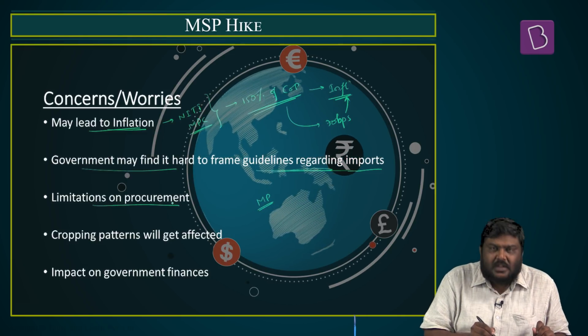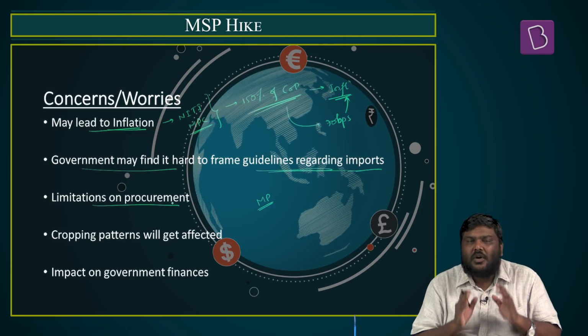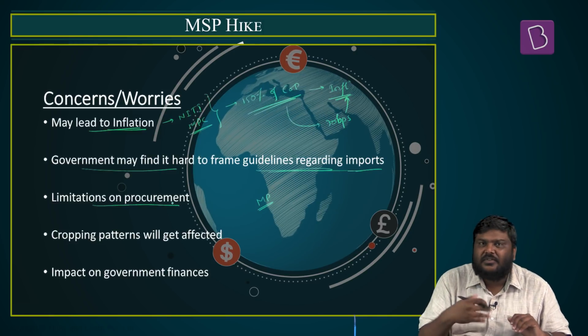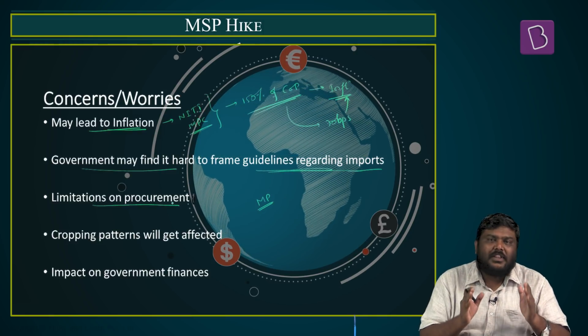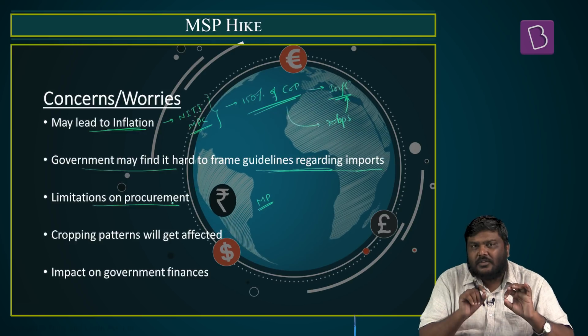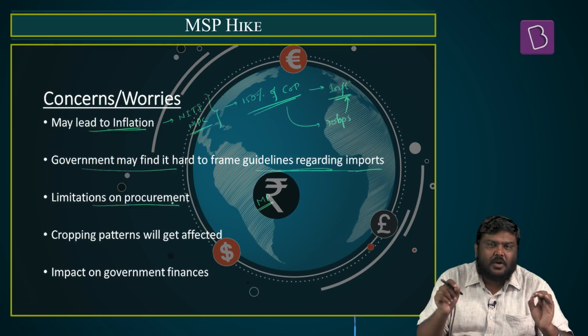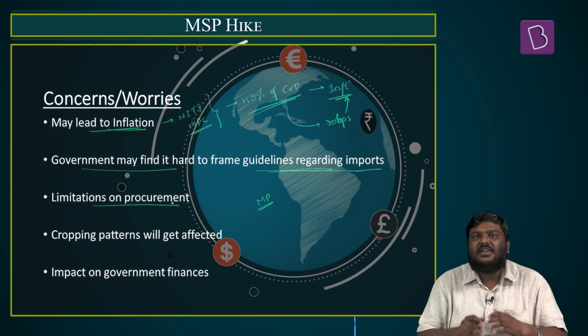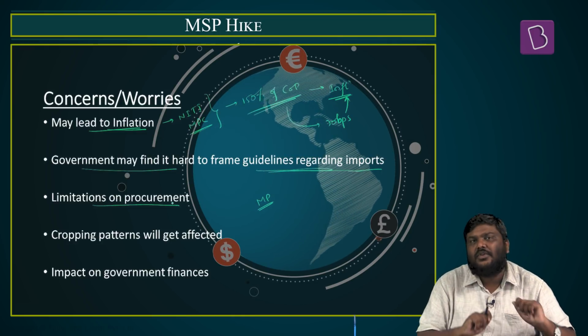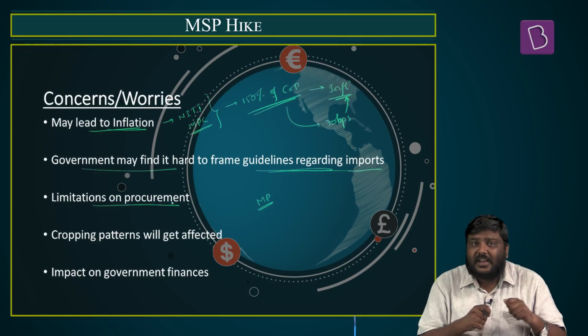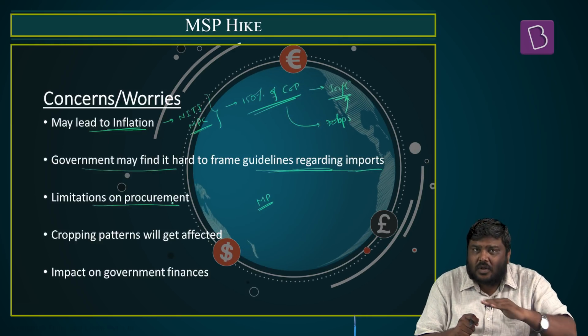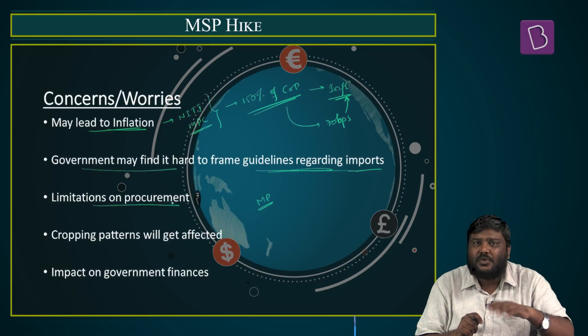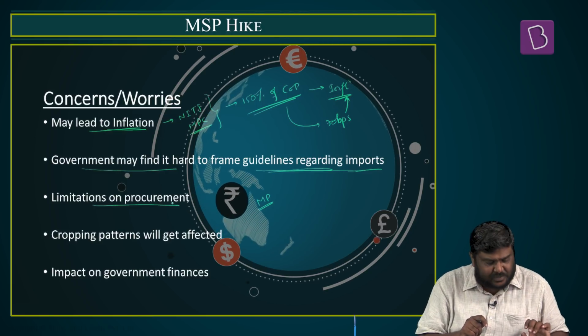Third one is there is a limitation on the procurement, or how much the government of India procures in the form of MSP. Usually, when the budget is announced by the government of India for the procurement of food grains, the government of India allocates a certain money, and within this particular allocation itself, the government of India usually procures the food grains. That is the precise reason, in the earlier slide I said not all the farmers will get access to this benefit of a hike in the MSP.